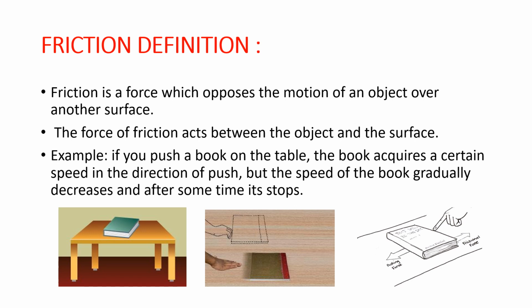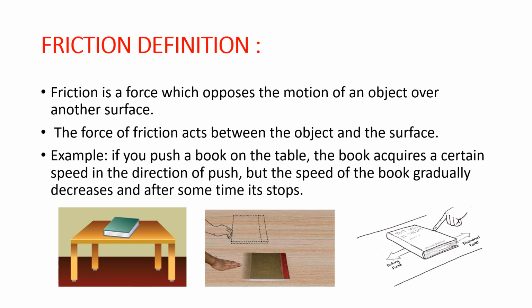We can see in the second diagram how much distance the book travelled. Why did the book stop after covering some distance? Is the book moving with uniform speed? Why does the speed of the book change gradually?